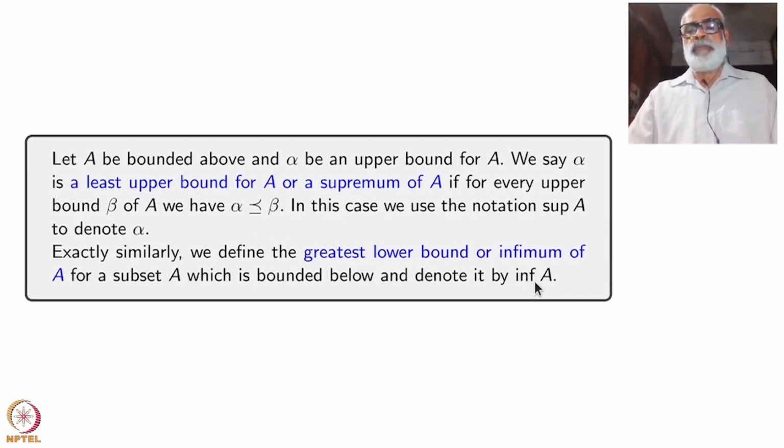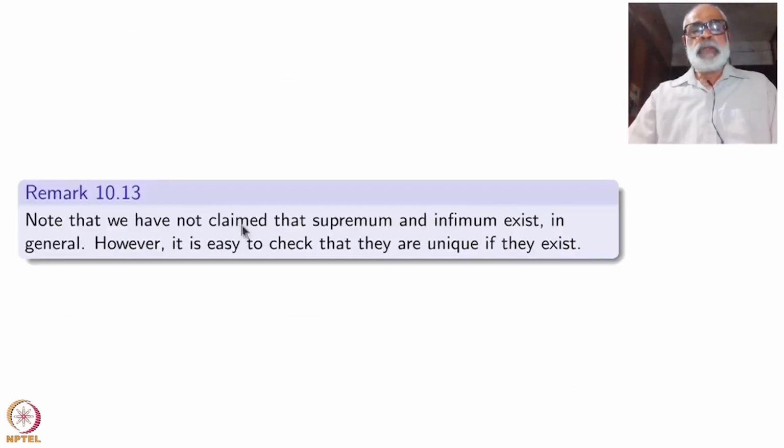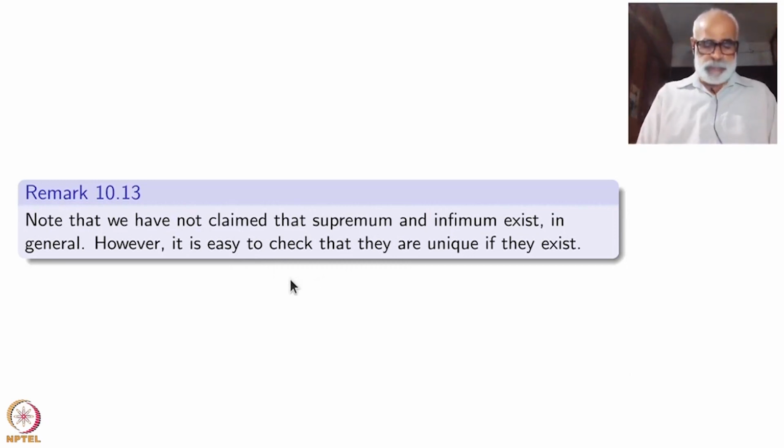Okay, the notation will be inf A and sup A. Note that we have not claimed that supremum and infimum exist. However, it is easy to check that they are unique if they exist, and that is where you have to use the anti-symmetry property. That's all.